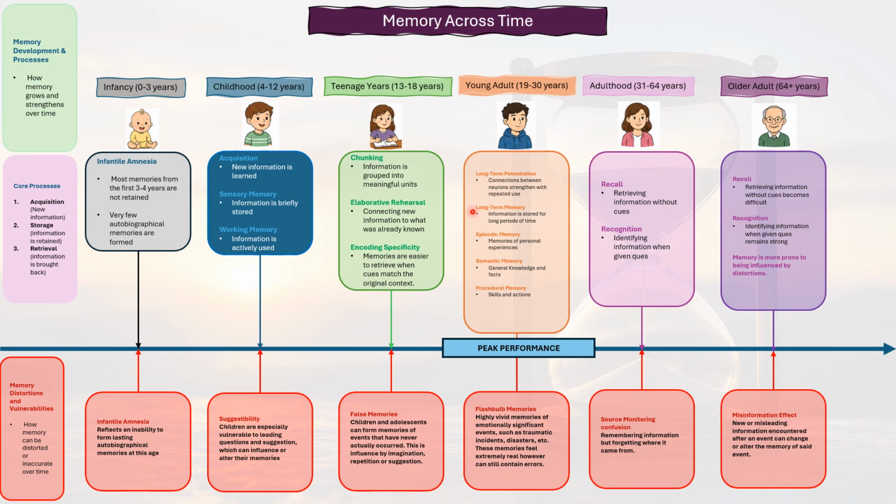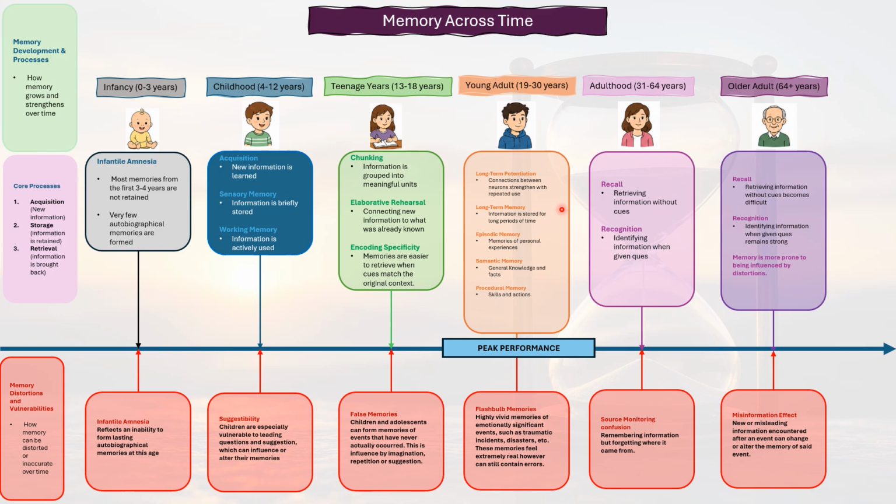In young adulthood, memory performance is often at its peak through long-term potentiation. Repeated activation of neurons strengthens neural connections, helping create lasting memories. Information is stored in long-term memory, including episodic memory for personal experiences, semantic memory for facts and knowledge, and procedural memory for skills and actions.